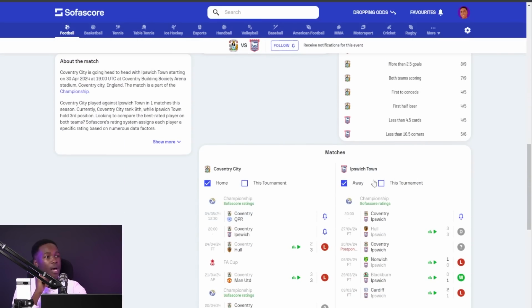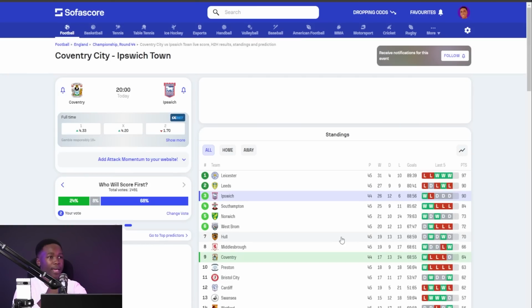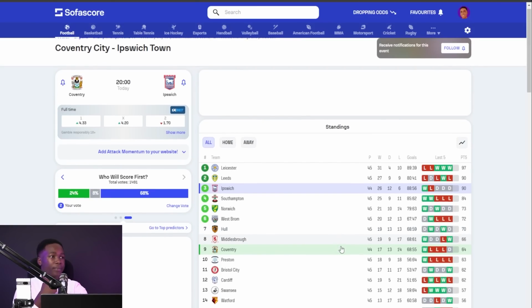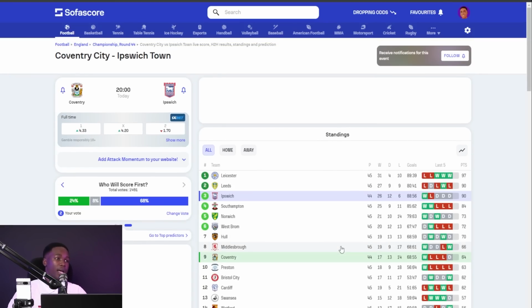It's important to always reference back and have a look at that. 2 fixtures to go: Coventry against Ipswich and Ipswich against Huddersfield. So if they're to get promoted, then they actually have to win the remaining 2 games. That is it. Awesome. So at this very point, our betting outcomes for this game are evident.